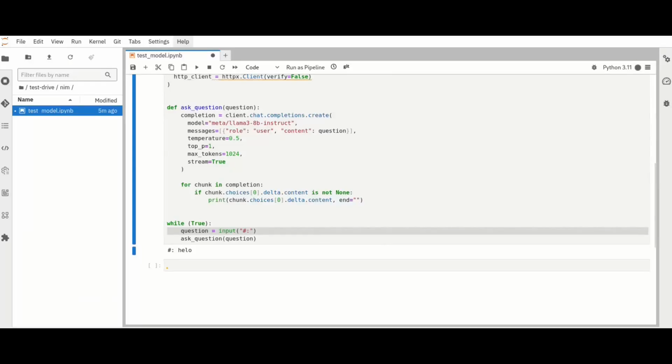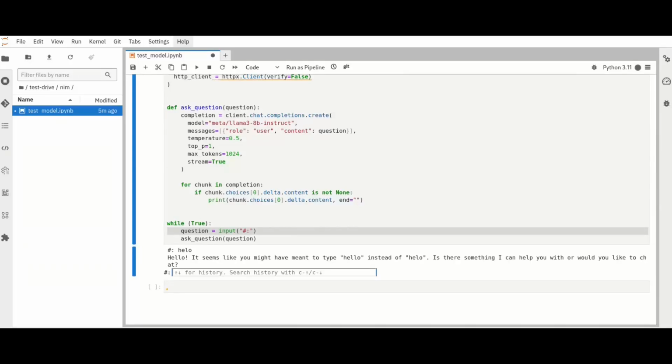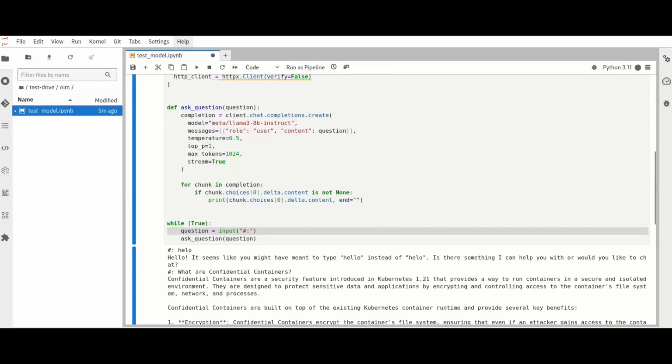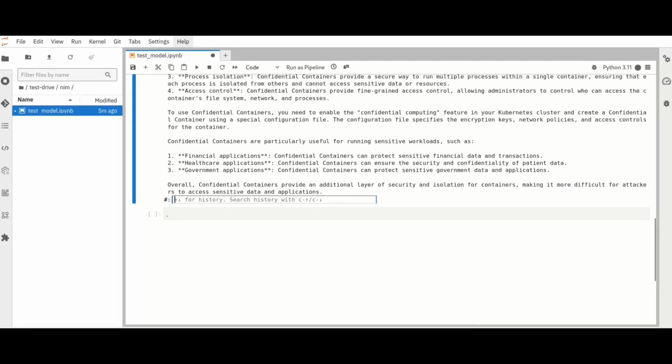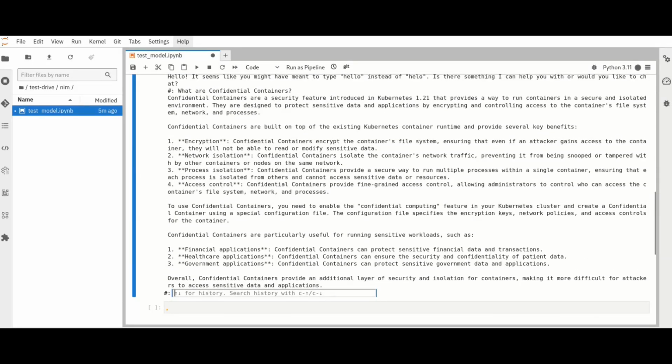And then we can write, for example, hello. And then we can also ask what are confidential containers. And we can see the model fully answers our questions.